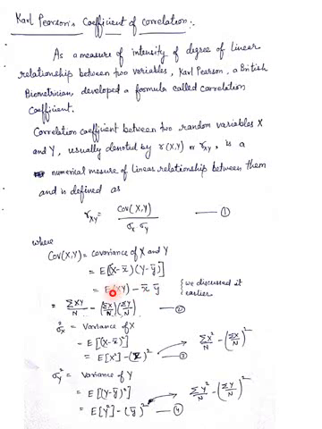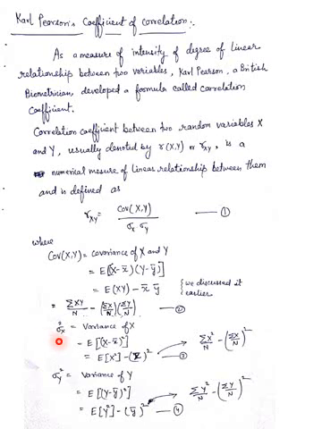And in terms of statistical values, these expected values are given by summation xy upon n, the mean of x, and the mean of y. So this one is equation number 2. Now, to get the standard deviation, we already discussed that standard deviation is the positive square root of the variance.